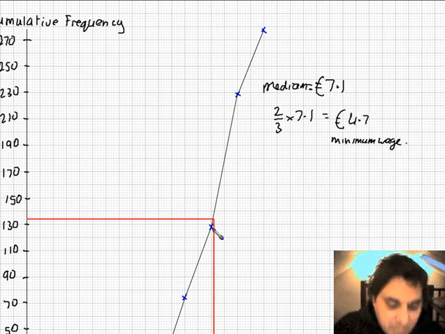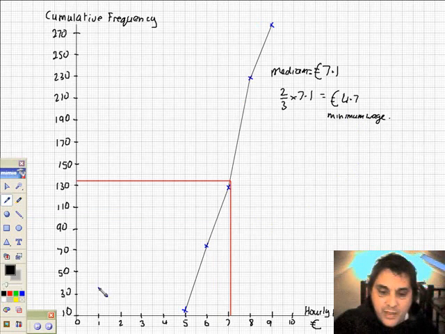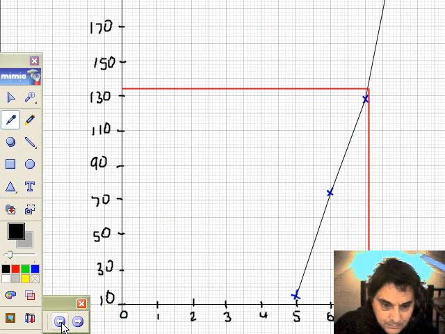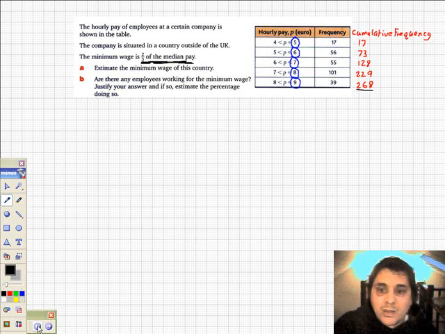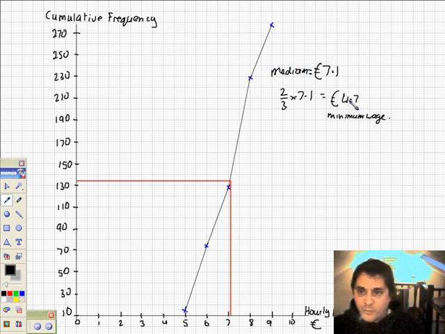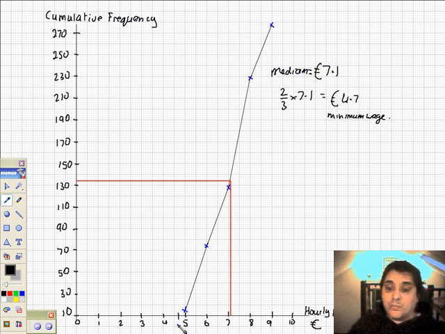Now, are there any people who work at that rate? If so, estimate the percentage that do so. Let me have a look. Now 4.7, 4.56. No, there's nobody that works at that rate.